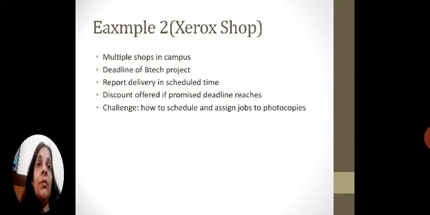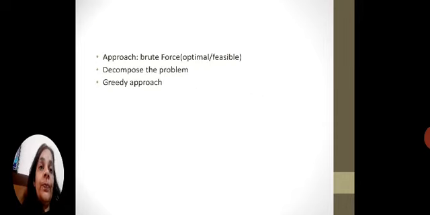There is always a background approach called the brute force approach. Basically it is the implementation of the brute force approach. In this brute force approach we consider feasible solutions, meaning possibilities, combinations of the photocopy jobs on multiple machines.